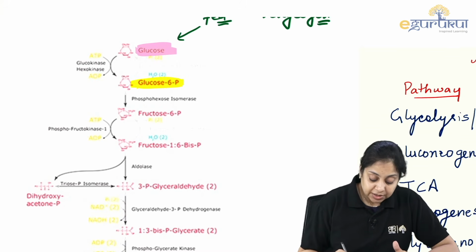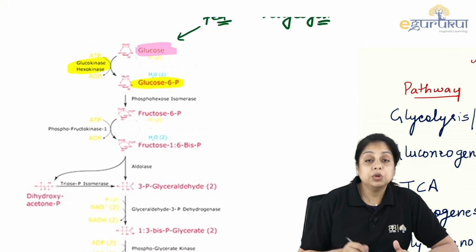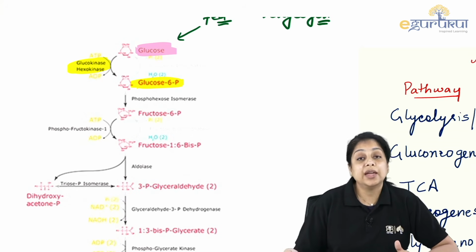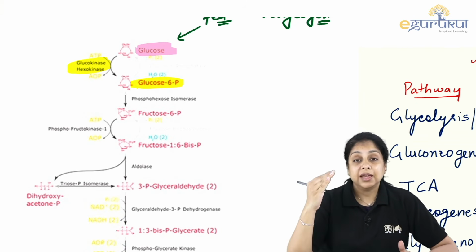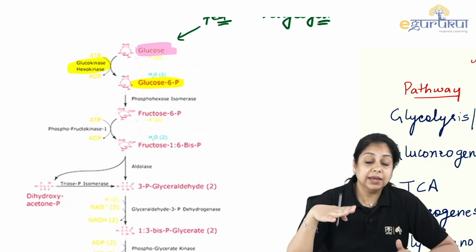Glucose 6-phosphate. This is carried out by 2 enzymes, glucokinase and hexokinase. Glucokinase is specific for glucose. During the fed state, glucose concentration is very, very high. Glucokinase has high Km, right?